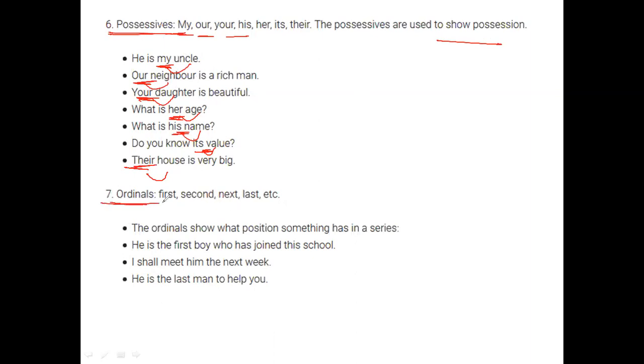All right. The next is orders. Orders are nothing but first, second, last, next. A few series of number determiners. The orders show what position something has in a series. So the first boy I met, or the next week we shall meet, or the last man to help you. Something that shows you the series sequence or the position where something belongs will give you a sense of ordinal determiners.